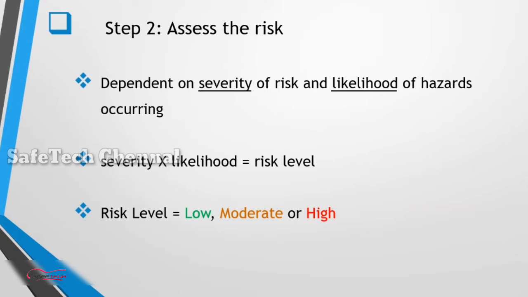Step 2, assess the risk. How will we assess the risk? We will find the risk level from severity and likelihood. Depending upon the severity of the risk and the likelihood of the hazard occurring, we will get the risk level. Likelihood means how frequently the incident will happen. Severity means what the outcome will be if the incident happens.